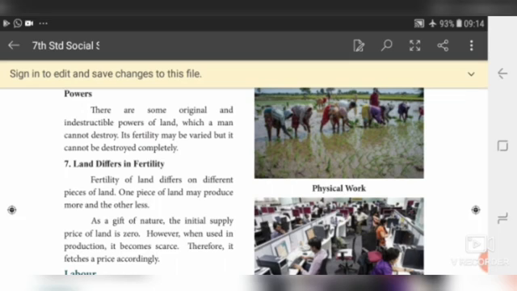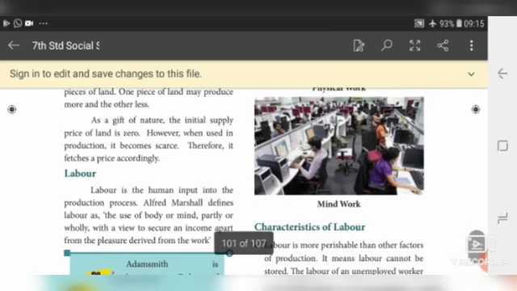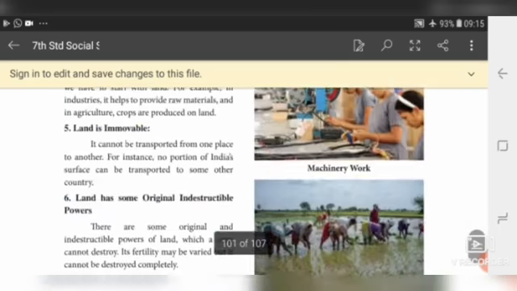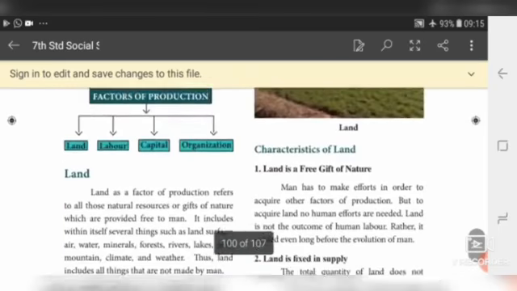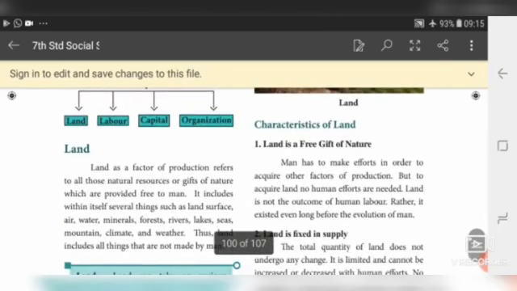As a gift of nature, the initial supply price of land is zero. When we use the land in production, it becomes scarce. Therefore, it fetches a price accordingly. So now we have completed the characteristics of land.